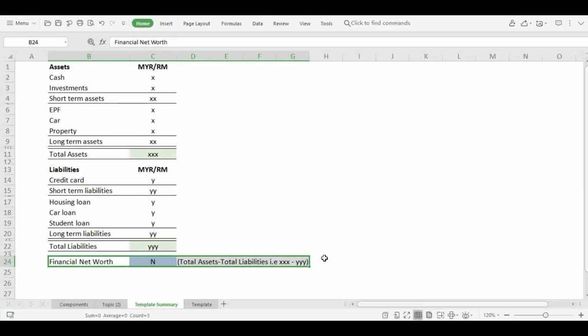Most importantly, this is the financial net worth, which is total assets minus total liabilities. Please remember this formula.